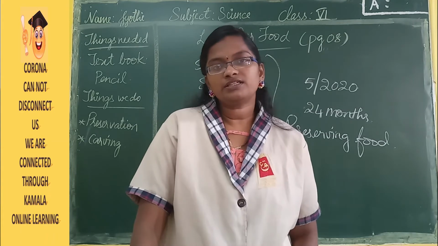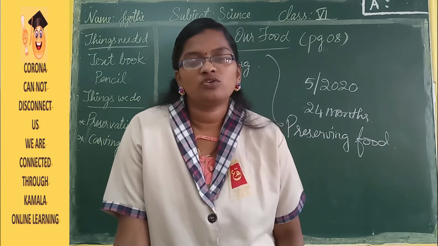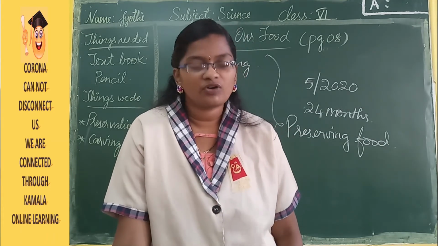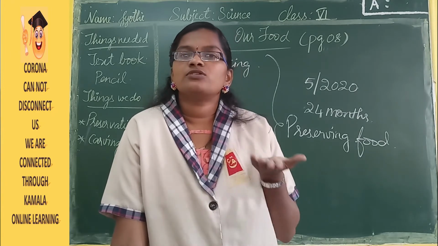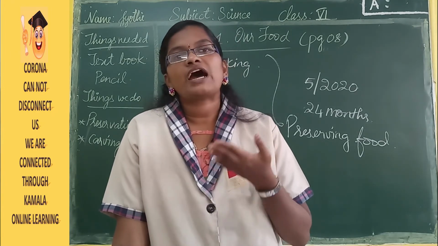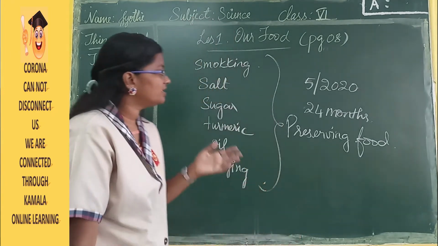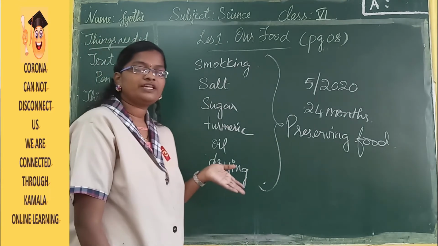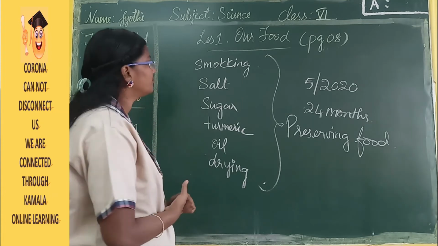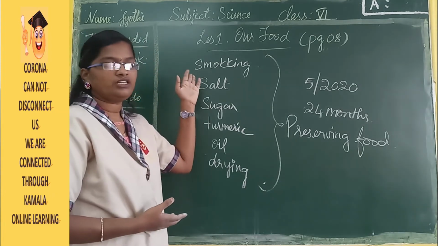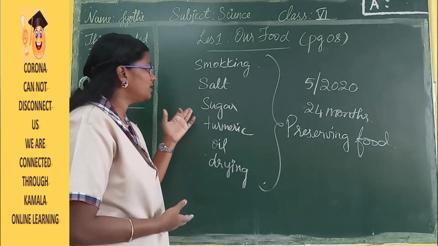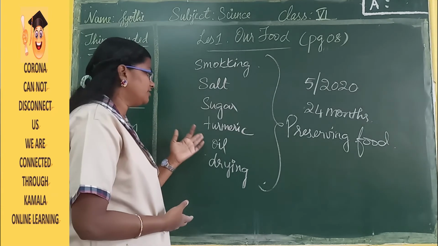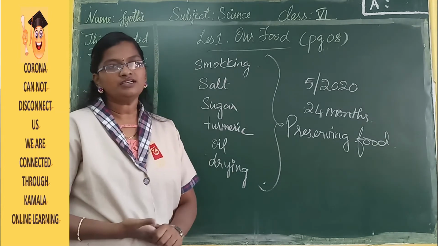And another thing is, you can discuss the preservation methods, and the thing you can do is ask your parents. Now these are the things which we have learned. Other than this, anything your parents know, you can find out from them. So we have learned about smoking, salt, sugar, then turmeric, oil, and drying in the sun.